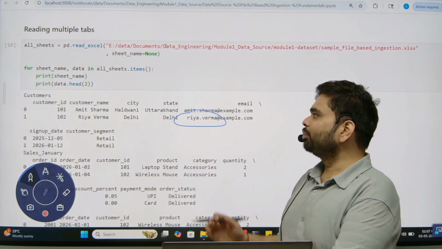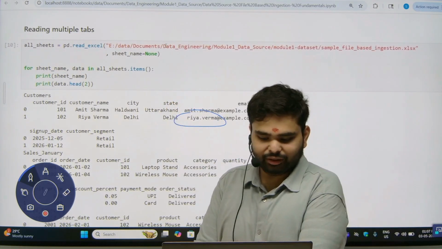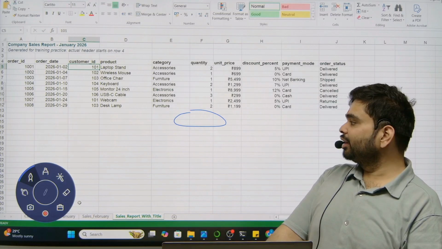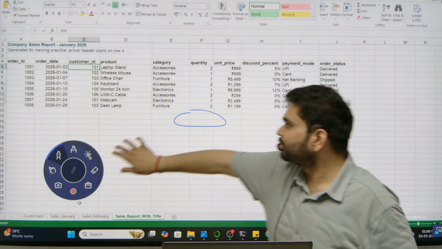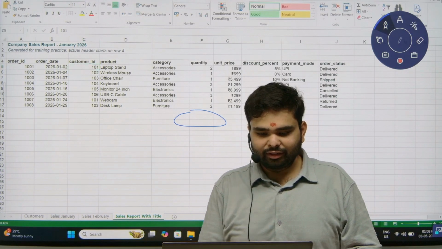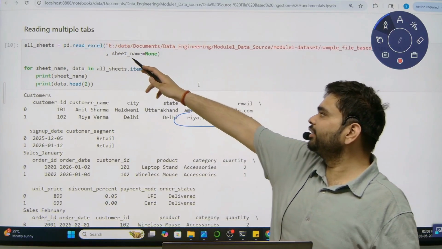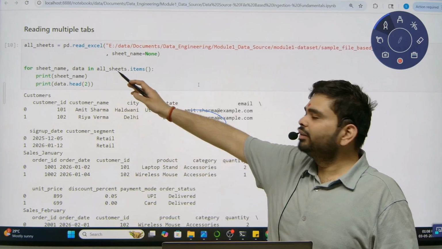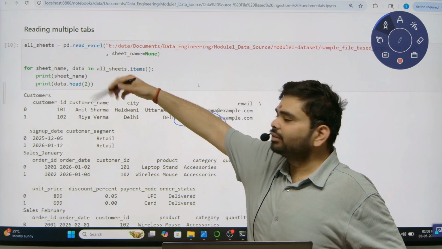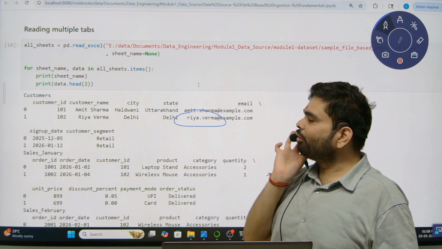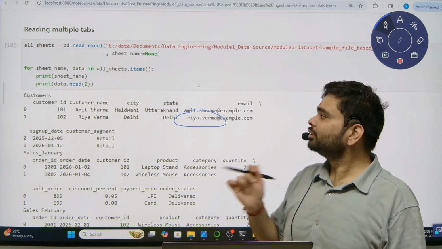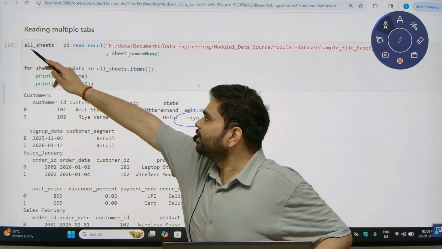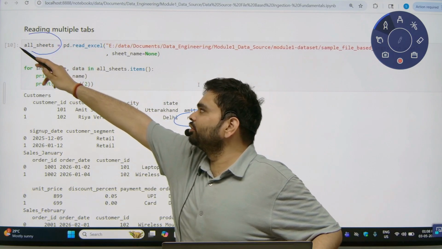For example, we have three sheets. Let me show you. Here we have four tabs, and when you specify sheet name equal to None, then all four tabs will be loaded into data frames. And where will it be stored? It will be stored in the object all_sheets.